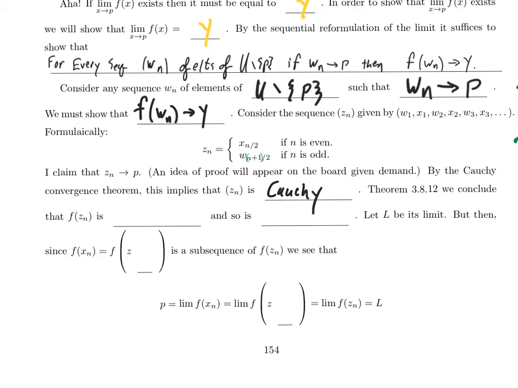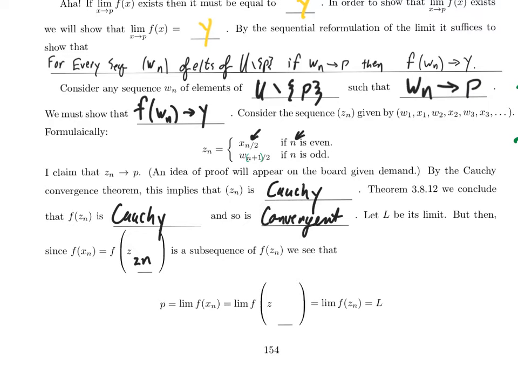So by theorem 3.8.12, I conclude that f of z_n is Cauchy, and so is convergent. Let's let L be the limit. But then notice, f of x_n is a subsequence of f of z_n. If I only take the even terms of z_n, whenever n is even, I get terms of x_n. So f of z sub 2n is the same thing as f of x_n. It's a subsequence of f of z_n.